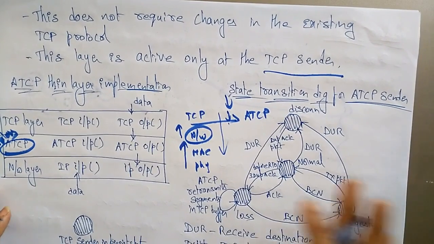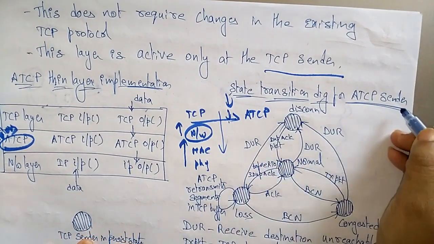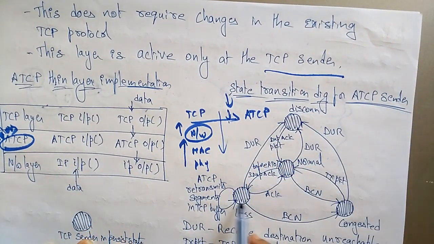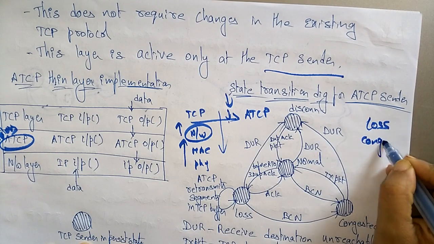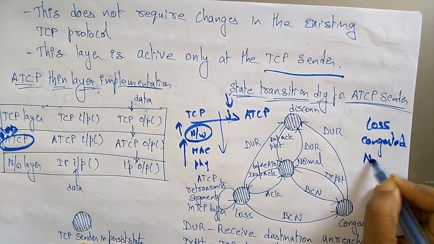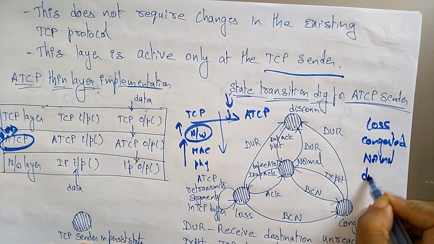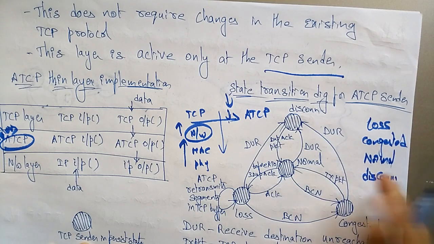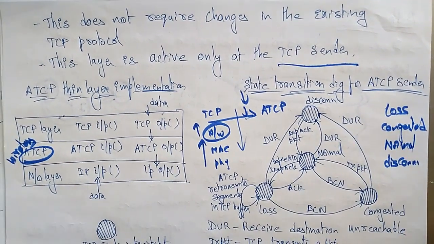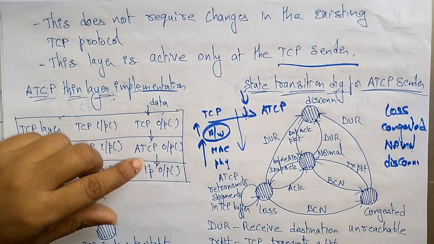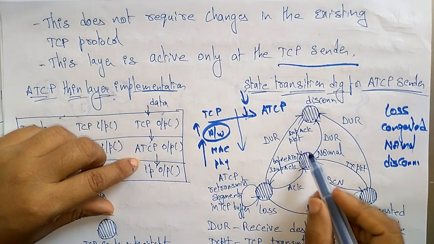So see here the state transition diagram for the ATCP sender. So here there are states. One is the loss state and the congested state, a normal state, and the disconnection state. So there are states that are present in the state transition diagram of ATCP. Okay, so this is a normal state.